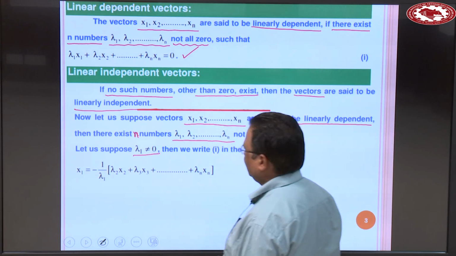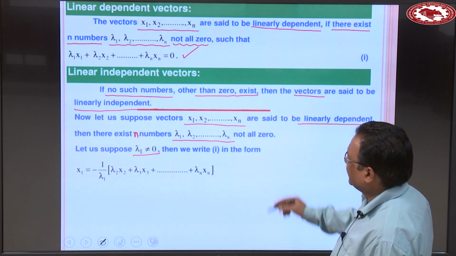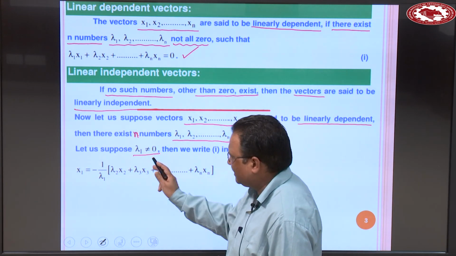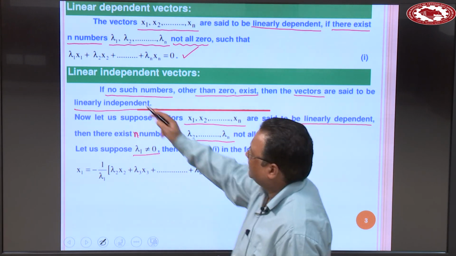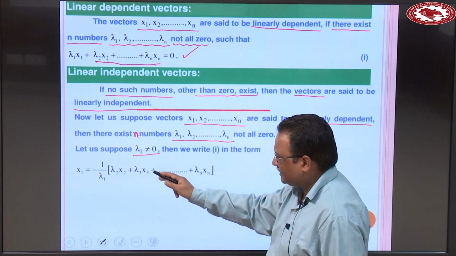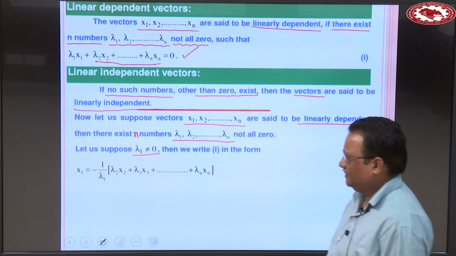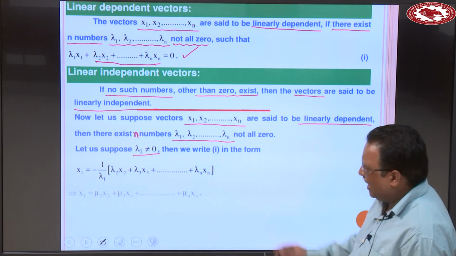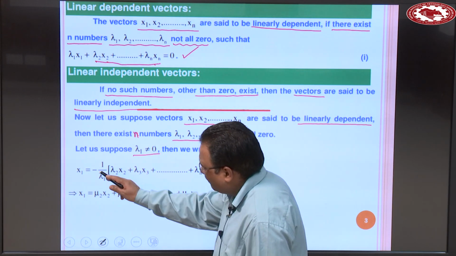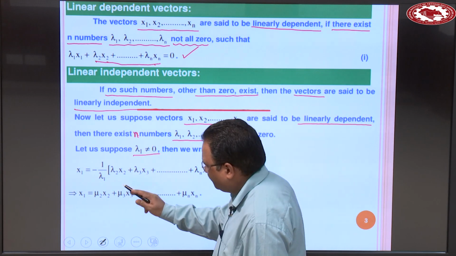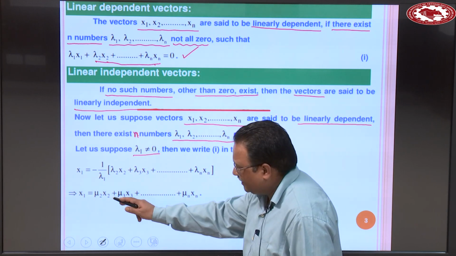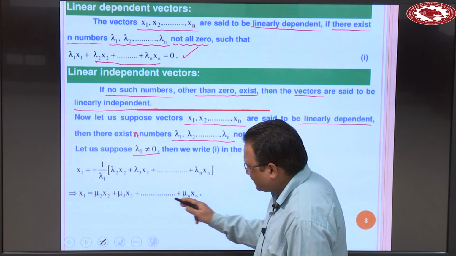Then we can write equation 1 this way: x1 is equal to minus 1 over lambda 1, because lambda 1 is not equal to 0, and within the bracket these terms, from lambda 2 x2 plus lambda 3 x3 plus and so on plus lambda n xn. So, x1 is equal to this, and this can also be written as x1 is equal to mu 2 x2 plus mu 3 x3 plus and so on mu n xn, where mu 2 is minus lambda 2 over lambda 1, mu 3 is minus lambda 3 over lambda 1. Okay.